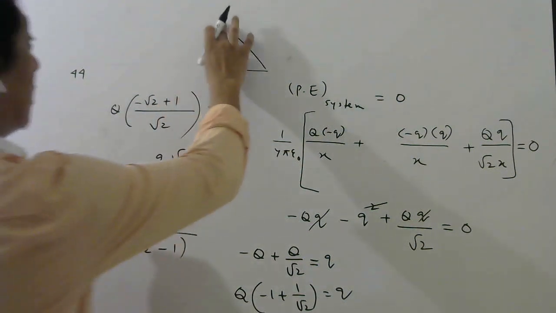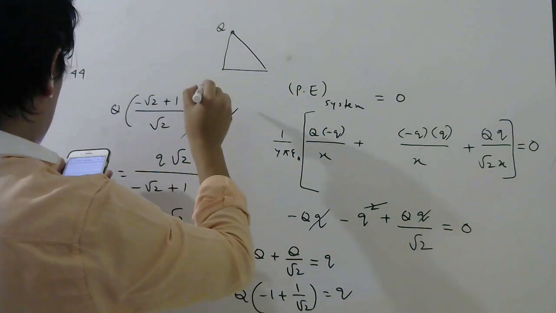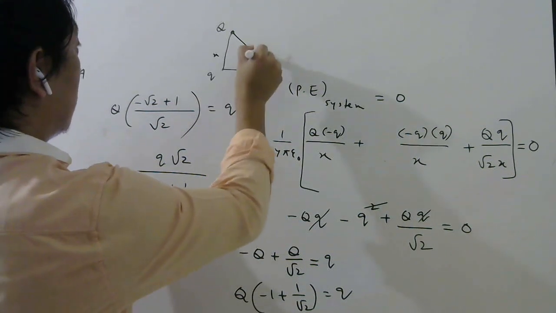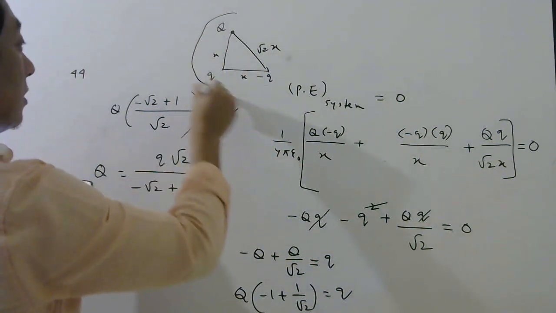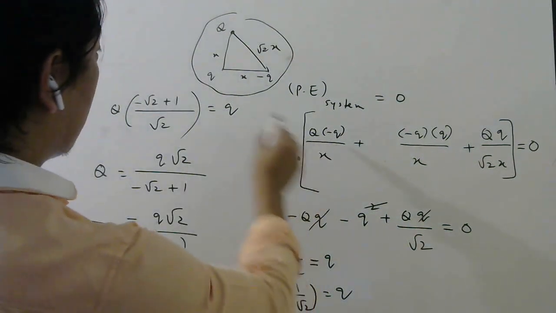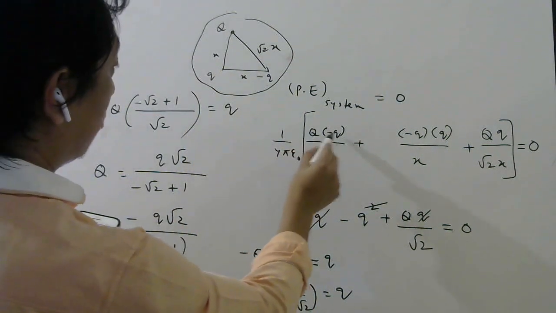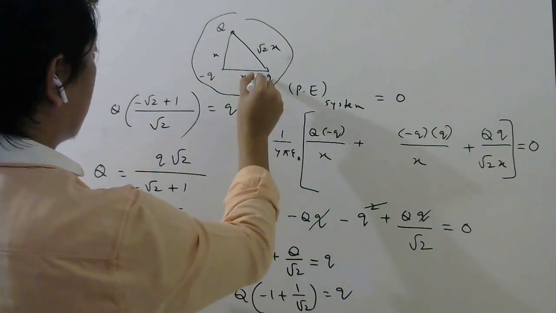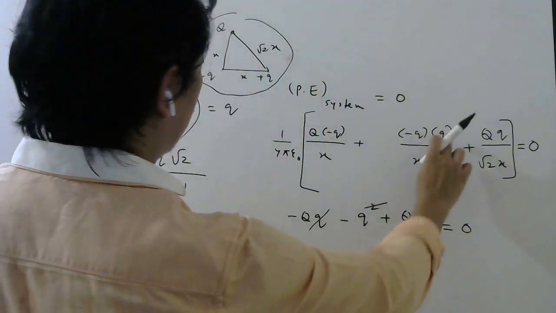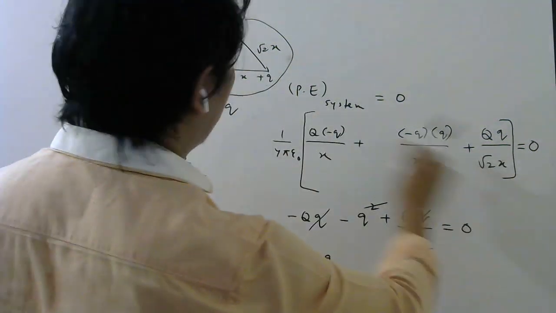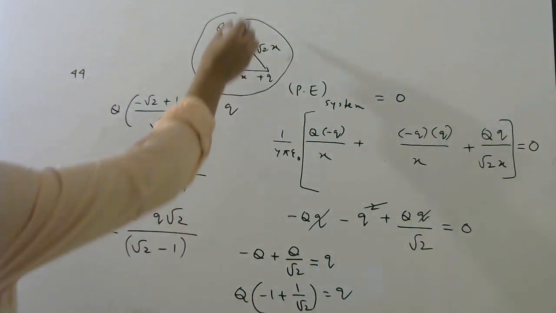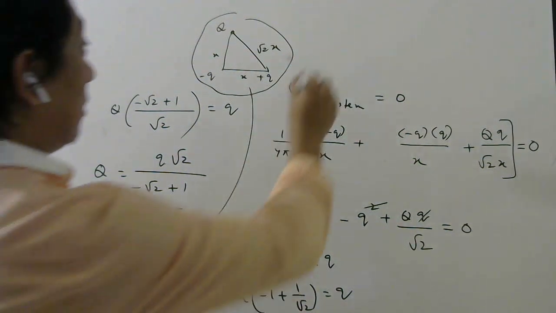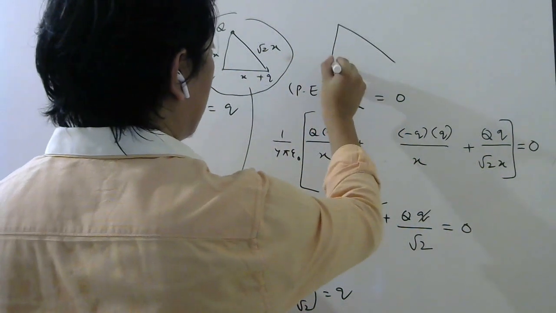Capital Q is here, small q is here, minus small q is here, x, root 2x. I think I took this one, because I wrote q minus q by x. Minus q I took here, I think. Then minus q q by x and capital Q plus q by root 2x. Yeah, this is the configuration I took, so for this it is the right answer. Now please try for other configurations also.